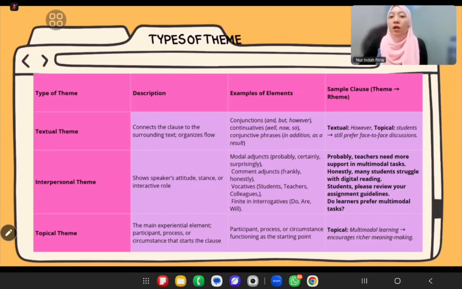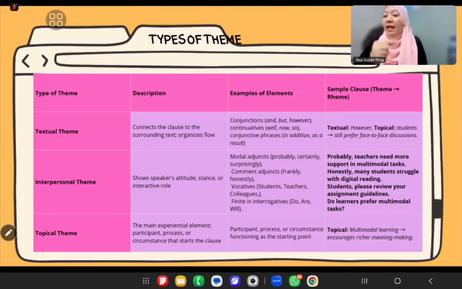Okay, next. So, the textual theme, it's like the organizer. It really helps the clause fit into the flow of the paragraph. On the slide, you can see examples like and, but, however, therefore, in addition, as a result, and so on.